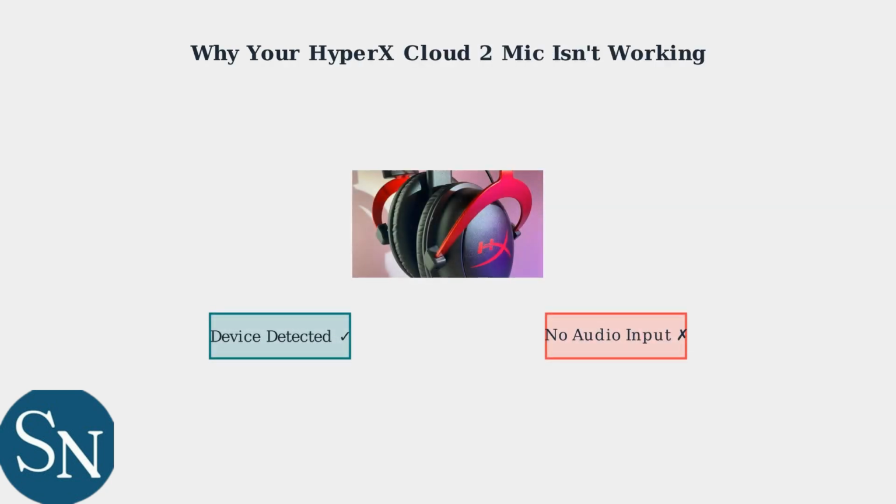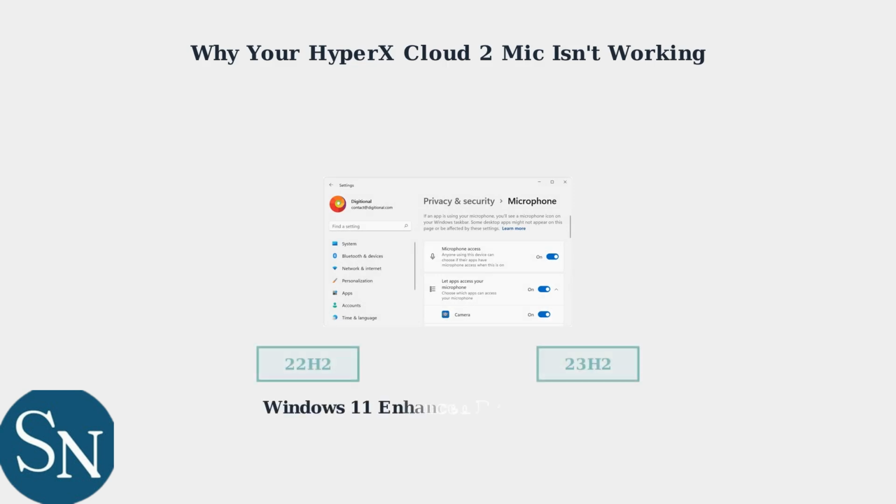If your HyperX Cloud 2 microphone shows up in Windows but isn't picking up any sound, you're experiencing one of the most common gaming headset issues. Understanding why this happens is the first step to fixing it. The primary culprits behind this issue are Windows privacy settings and audio input configurations. Recent Windows 11 updates, particularly versions 22H2 and 23H2, have significantly tightened privacy controls for microphone access.